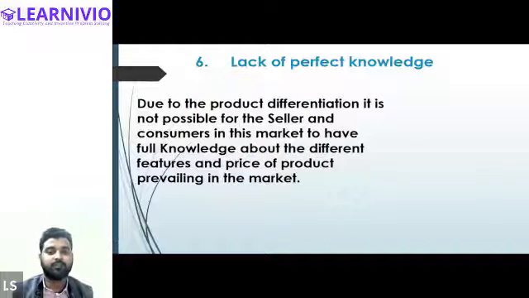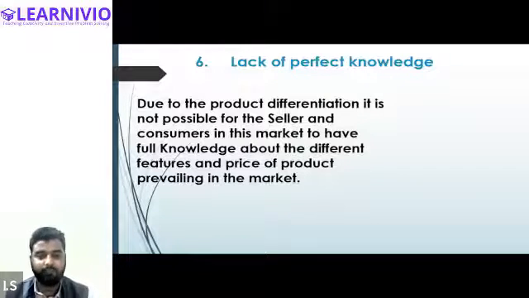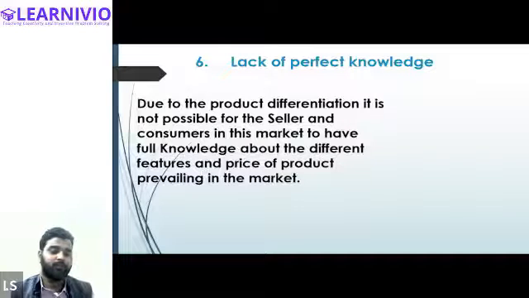Now, the sixth characteristic of this market is that there is a lack of perfect knowledge. Sellers and buyers in this market, we presume, do not have perfect knowledge about the market. That means sellers and buyers are not supposed to have complete information about the market, right?